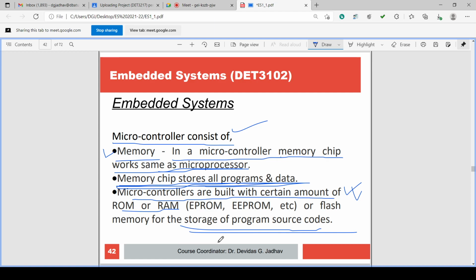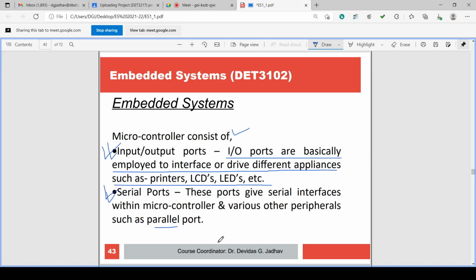Some microcontrollers are built with these memories: a certain amount in the form of ROM, in the form of RAM, and in the form of EEPROM or flash memory for storage of source code. So along with the CPU and IO ports, memory is there.